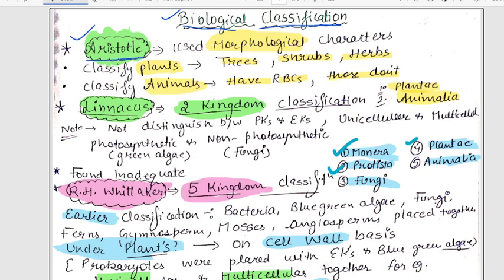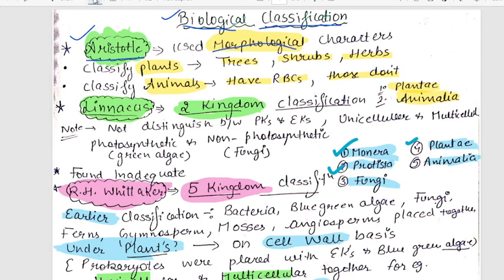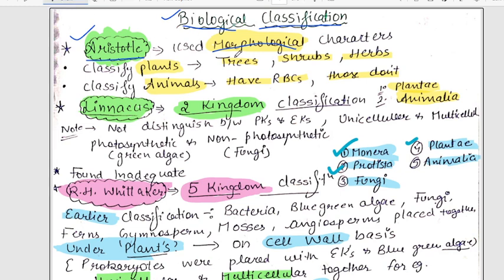What did Aristotle use? Basically, he classified the subdivisions on the basis of morphology. What is morphology? It is basically the external appearance of the plant or animal. So he used external appearance as the ground for the classification, right? First, he classified the plants into trees, shrubs and herbs.